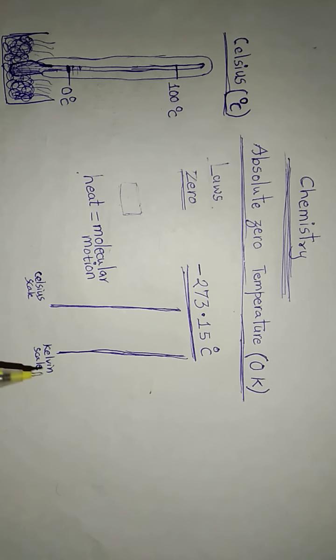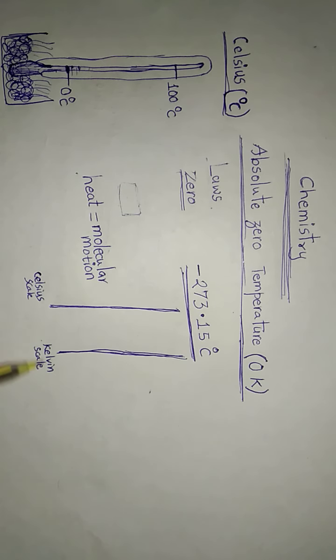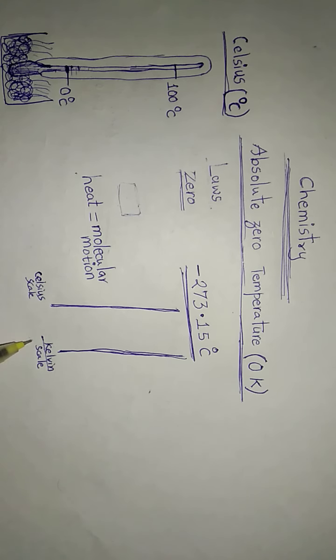So the new scale of temperature was introduced, and it was the Kelvin scale.